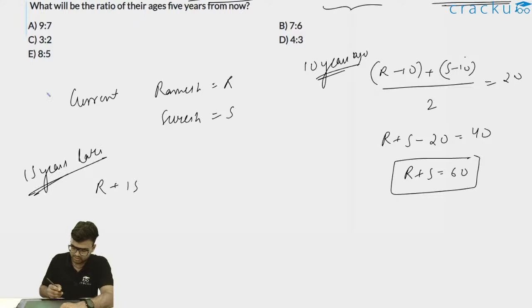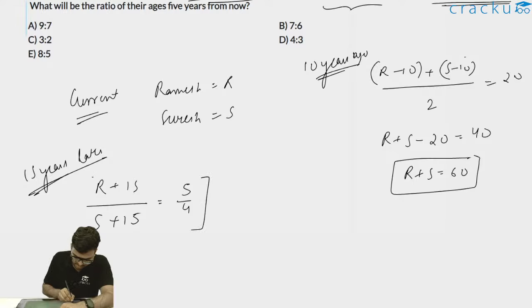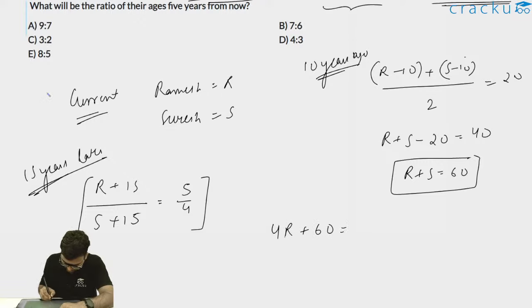15 years from now means 15 years from the current time. So 15 years from now, the ratio of their ages will be 5:4. So I can write (R plus 15) divided by (S plus 15) is equal to 5:4, or thus I can write 4R plus 60 is equal to 5S plus 75.